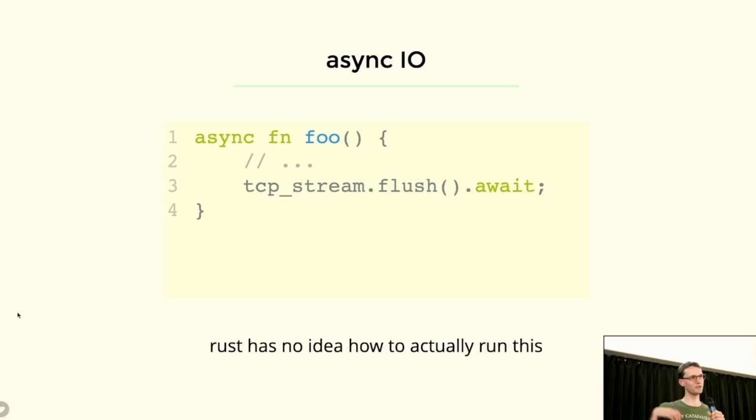So we can continually ask it, are you done yet? Are you done yet? And either it'll say, nope, still blocked, still waiting for something to complete. Or it'll say, yes, actually, I am done. Here is a value that I've produced at the end of my computation.